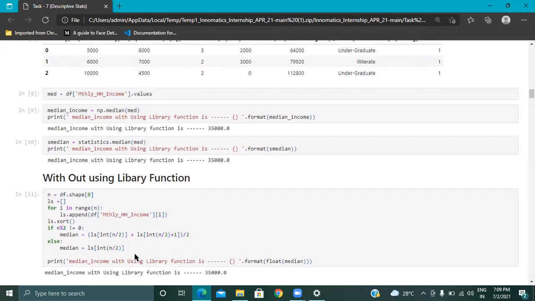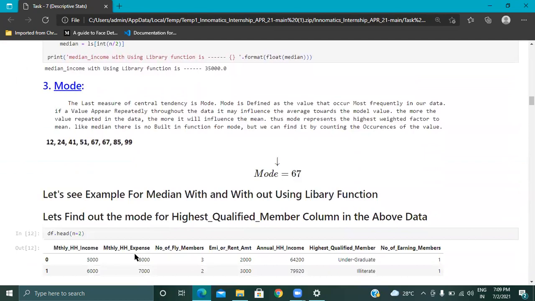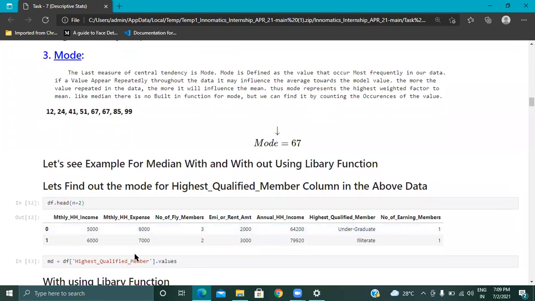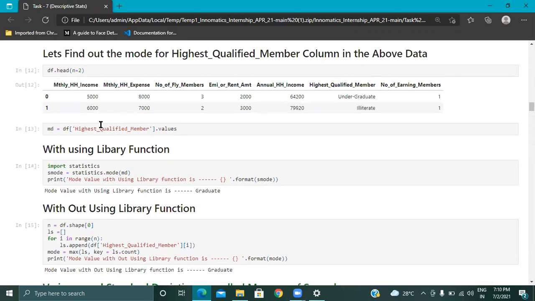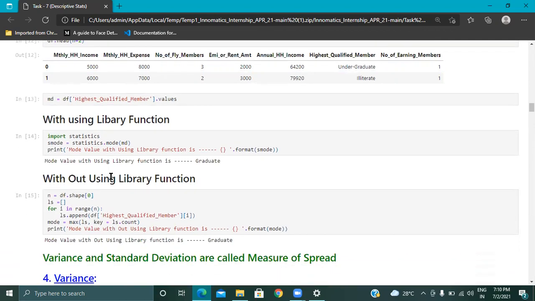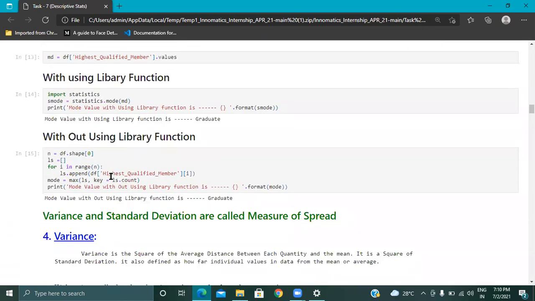Okay, understood. Let's go for the mode. Mode is nothing but the repeated value. When we take the observations in the data and arrange them, the repeated value, 67, is the mode. This is our data set; I have stated only 2 columns. By using the statistics library, I am going to find the mode. So I have found the mode. What is the mode of graduate? The mode value is graduate.